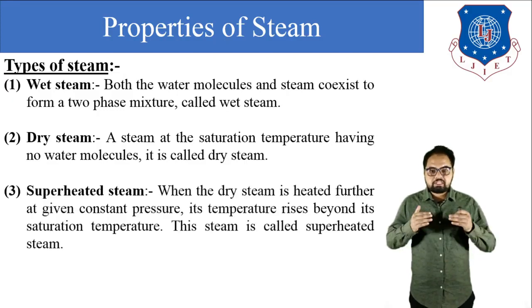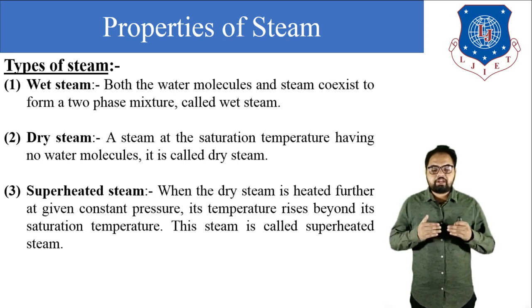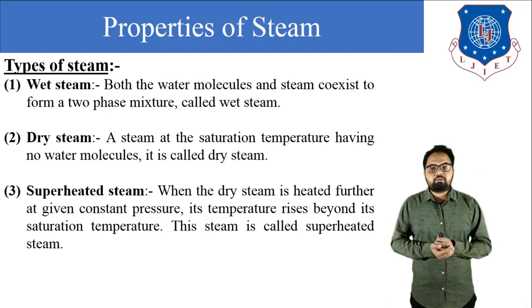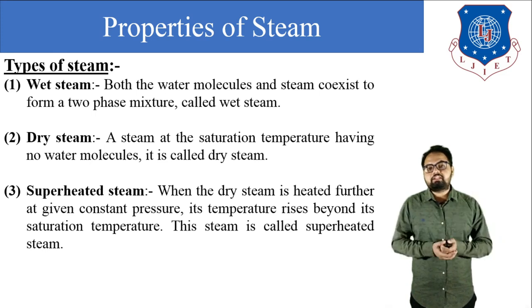When we are supplying further heat to the dry steam at constant pressure, there is a rise in temperature beyond the saturation temperature. The steam available at this temperature is known as superheated steam.